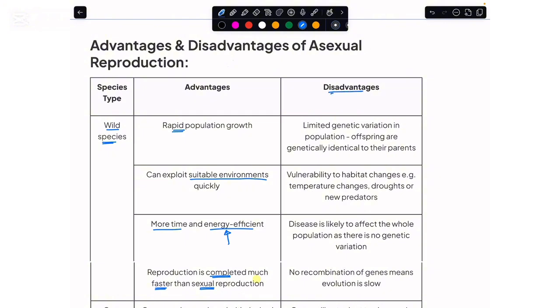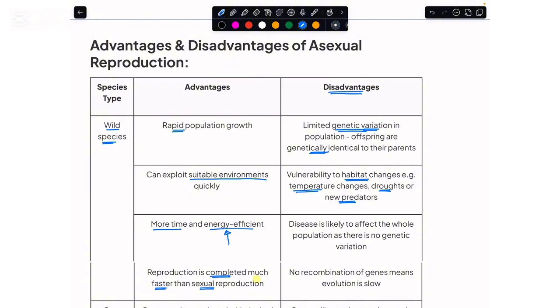But at the same time, there would also be the presence of some disadvantages. Since one parent is involved, all of the offspring are clones, or they are genetically identical to their parents. So we will see no genetic changes or no genetic variations in the resulting offspring. As a result, whenever the temperature or the water availability changes, or if new predators arrive, these offspring or the organisms that we found by asexual reproduction cannot adapt to these habitat changes.